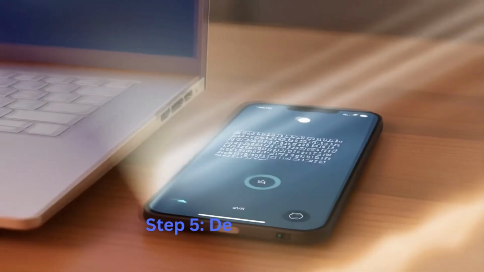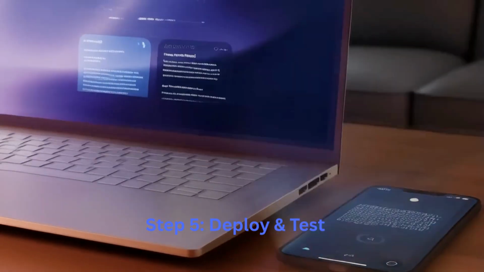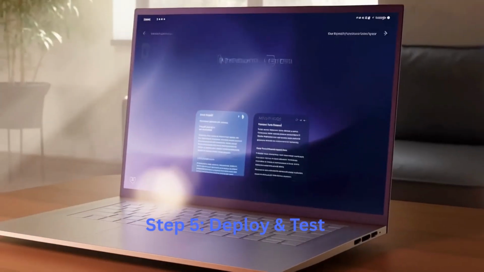Once built, deploy it where you need it: your phone, a computer, or a smart speaker. Test, improve, expand. AI grows with iteration.